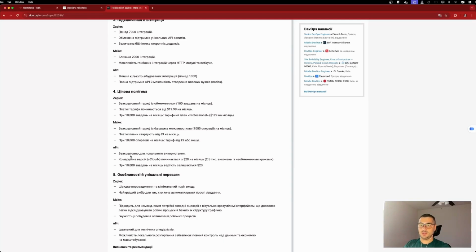n8n is free, meaning what we're doing now, running it locally on a computer as well as on a server, is absolutely free. You only pay for server rental, which is a huge advantage. The commercial version is what services like Zapier and Make offer, that is when they host these solutions on their own servers, and you simply access it as a regular service starting from $20. And note that it's 2,500 runs, specifically workflow runs.